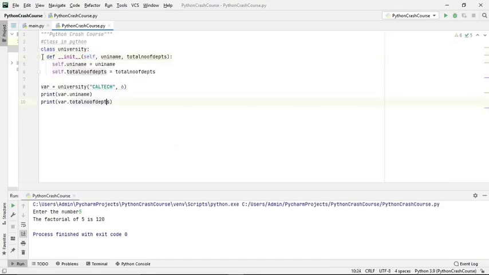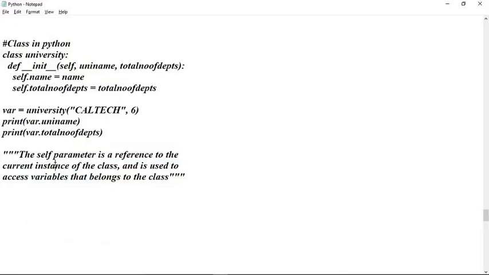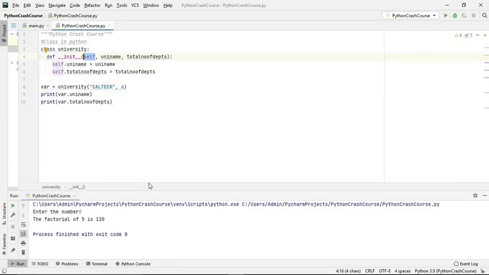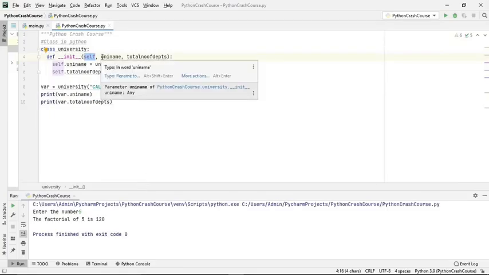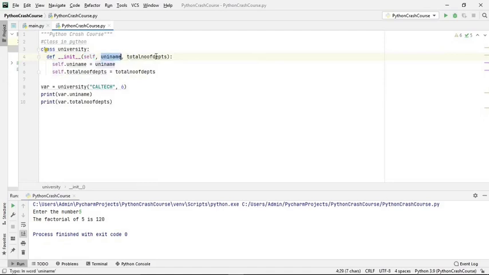So here we are declaring the class definition using the class keyword. We need a colon over here, don't miss it. And then the init function helps us with instantiation. Inside the init function we have the self keyword, a reference to the current instance of the class, used to access variables that belong to the class. The arguments we are using are university name and total number of departments.